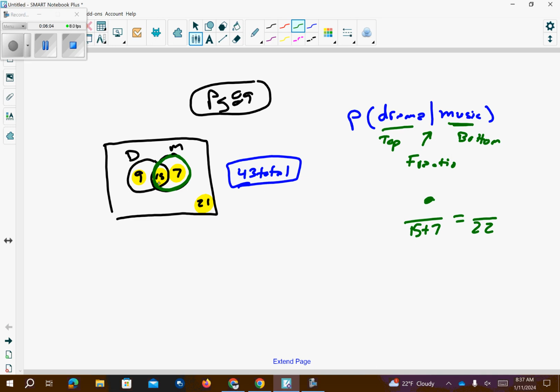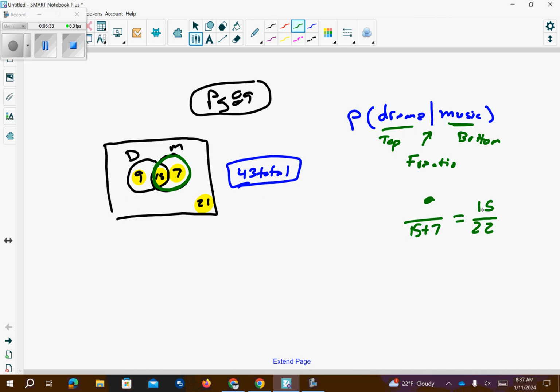So basically what I did is this. We have the 43 original people. I say, okay, whoever likes your music, stay here. So everybody else of the 43 people, a bunch of people walk out, and the 22 stay behind. Of those 22 who are still sitting here, there's only 15 of them that also like drama. So that's why this becomes a 15. Oh, because they like drama, okay, I got you.